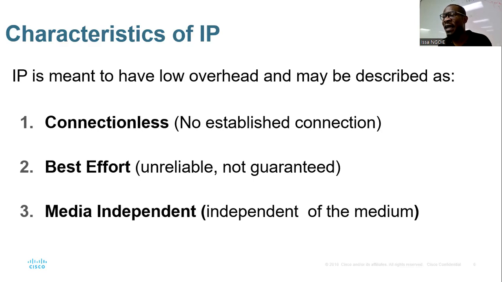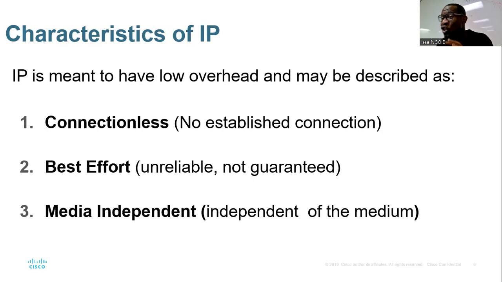It's like when you're going to get married, there is no need for a common agreement, you just come and pay your lobola straight. This is the meaning. Connectionless means there is no common agreement before those two devices start talking.